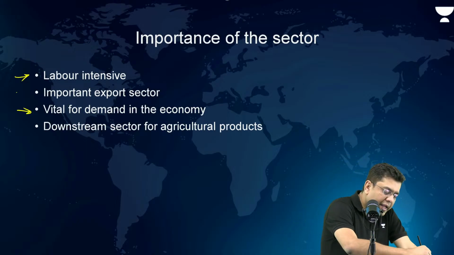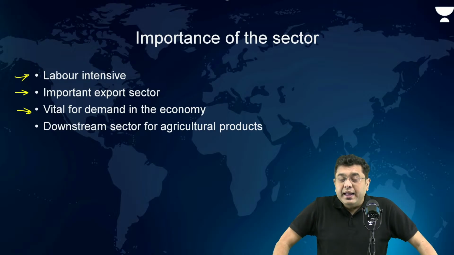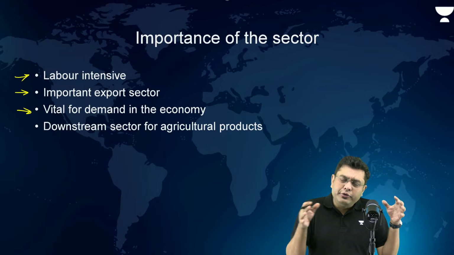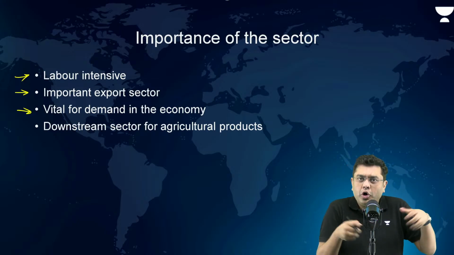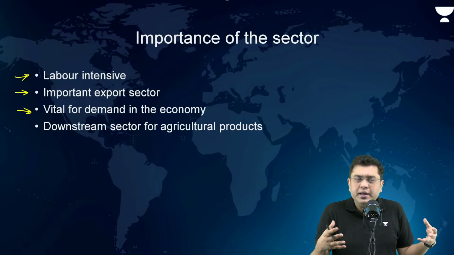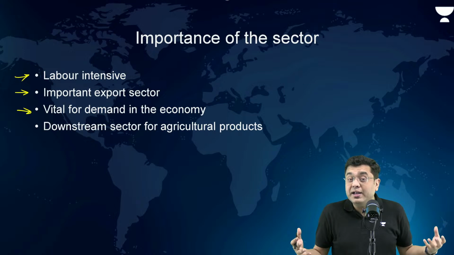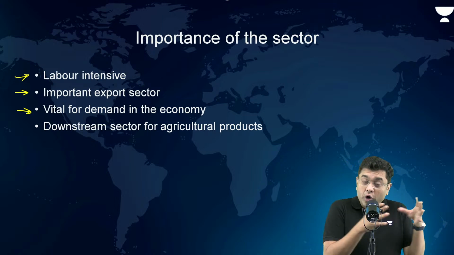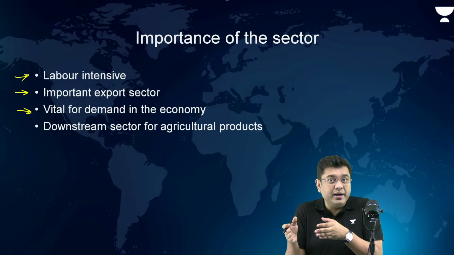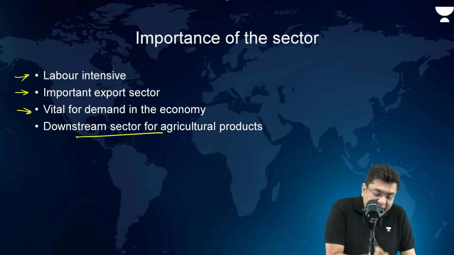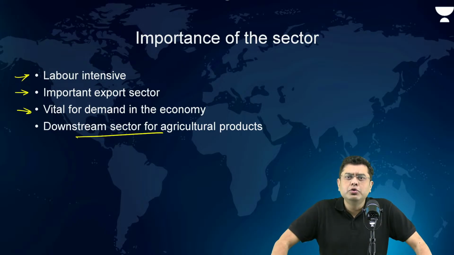It is a very important export sector where we are targeting $100 billion of exports within a decade. And please understand, the well-being of the textile sector will also determine the demand for your cotton bales, right? In large parts of the country, for example the Saurashtra region, the Deccan Traps, the Malwa Plateau, a large amount of cotton production happens. A lot of farmers are dependent on that. The demand for cotton will be dependent on the well-being of the textile sector. So there is a downstream linkage for agricultural products as well. That is why the textile sector needs to perform.